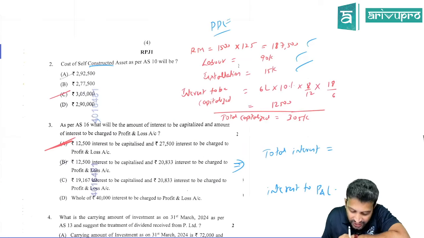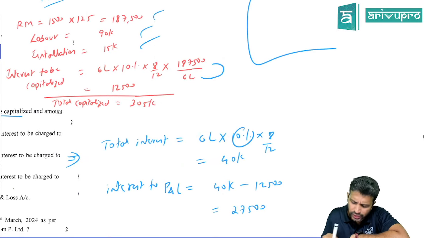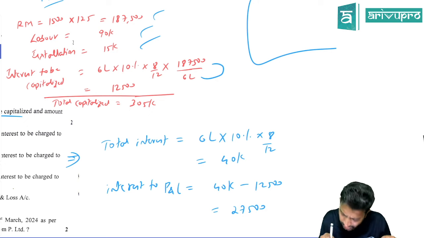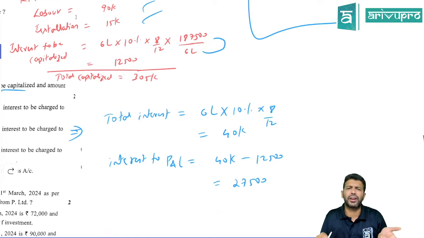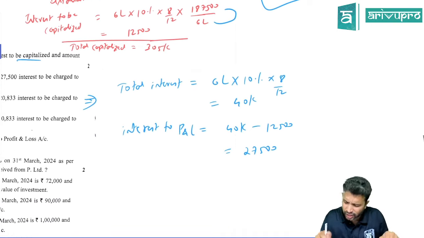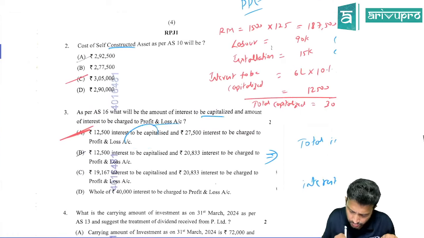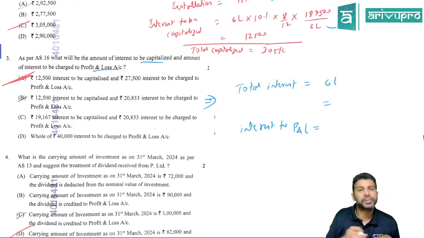Next, they are asking how much interest cost will be capitalized and how much will go to P&L. First, calculate the total interest. The loan is 6 lakh, the interest rate is 10%, and we took the loan in August, so only 8 months of interest we have to pay, which is 40,000. Out of 40,000, 12,500 got capitalized. The balance interest goes to the P&L account, which is 27,500. So 12,500 and 27,500 is the right option, which is option A.